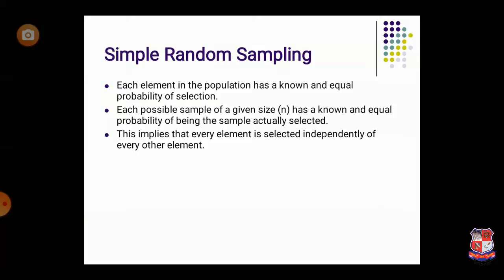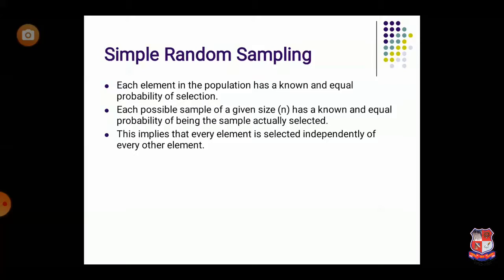Same way, let's say a company has 500 employees. Out of that, the company wants to take the opinion of 50 employees. The company already has the database of all the employees, and out of this database it randomly selects any 50 employees and takes their opinion. Then it is known as simple random sampling. Another example of simple random sampling is a lottery system. Let's say 1,000 people have applied for the lottery, and out of that we randomly select 1 or 2 and give them the lottery. It is again an example of simple random sampling.